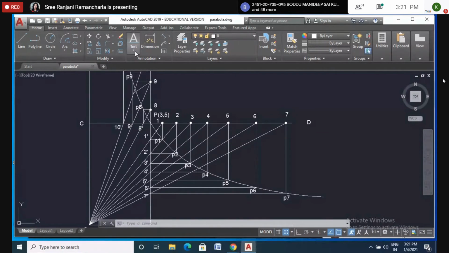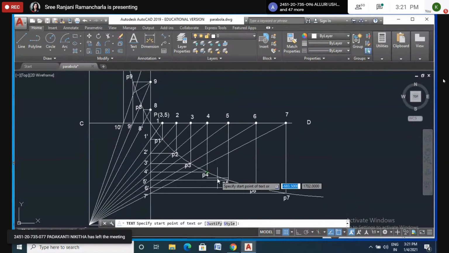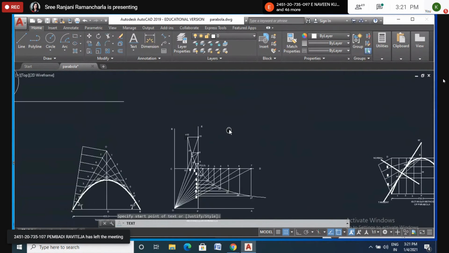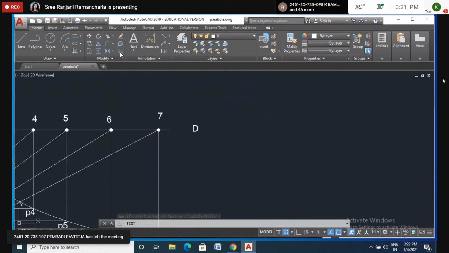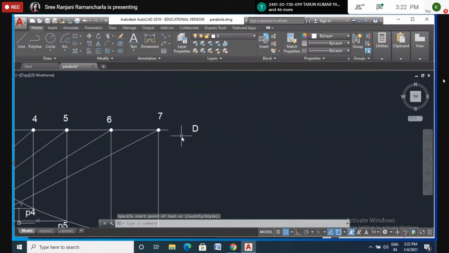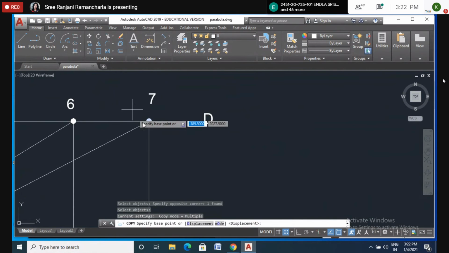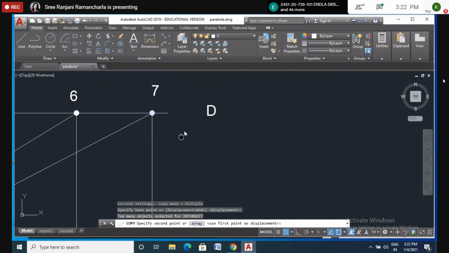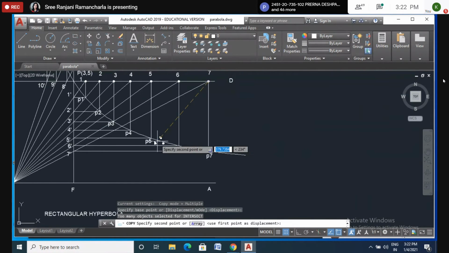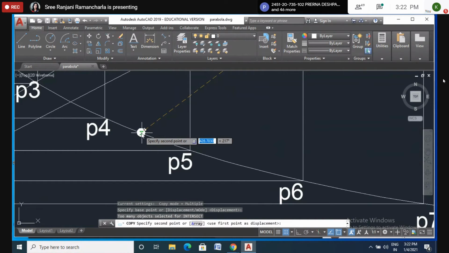So somewhere here I will select a point on the curve, and copy it. I will take this point, somewhere here. This is P.